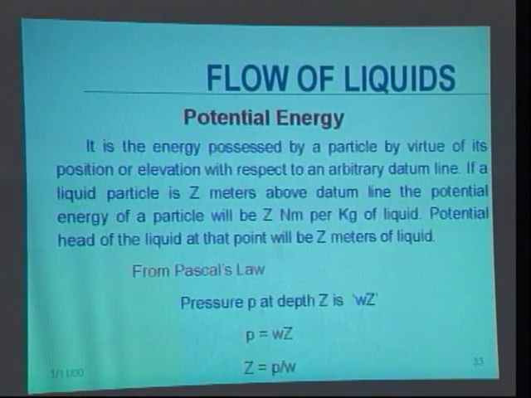Potential head of the liquid at that point will be z meters of liquid. So, from this reference line, if the fluid particle is lying at a higher distance, it possesses higher potential energy.